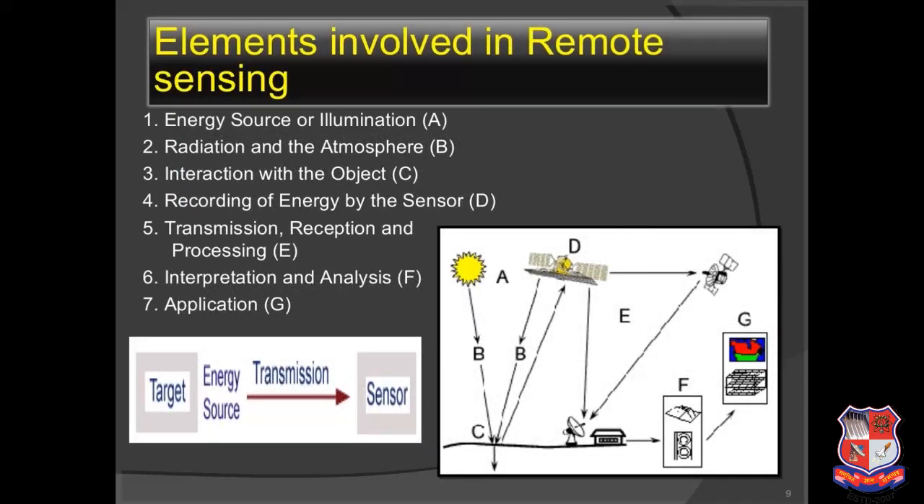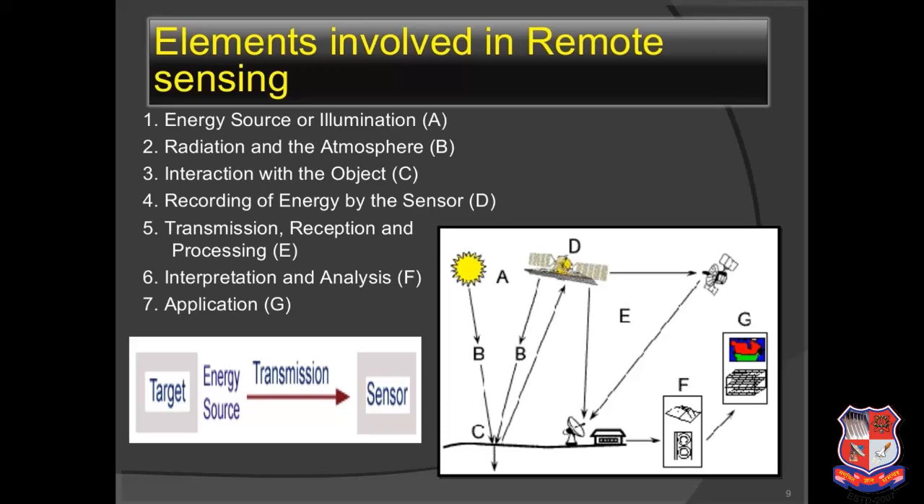There are seven elements involved in remote sensing. The first is energy source or illumination. You can see that is A, which is the sun. You're using the sun's light for the study. Next, radiation and the atmosphere. Now the radiation from the sun enters the earth's atmosphere, and it will be different from the space. Light in space and light in any planet's atmosphere will be different.